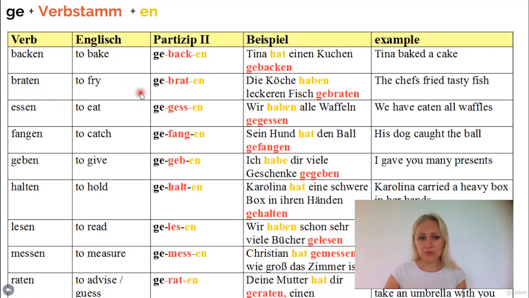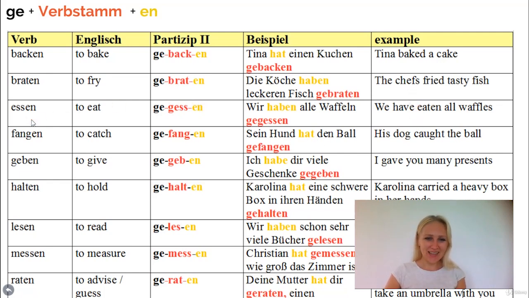So braten, to fry, becomes gebraten. Okay, so actually it all stays the same as in the infinitive braten. What you have to add is the G, the prefix G at the beginning. Okay, die Köche haben leckeren Fisch gebraten. The chefs fried tasty fish. So der Koch is the chef, but in German der Chef, if you talk about der Chef in German, it means the boss. Okay, just not to confuse. The English chef is the German Koch, and the German chef is the English boss. Okay, just not to confuse those words.